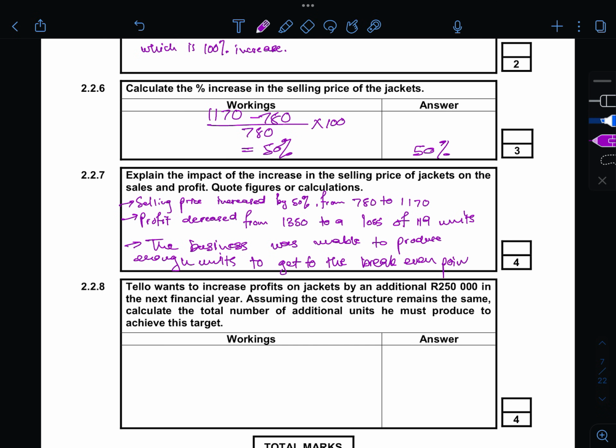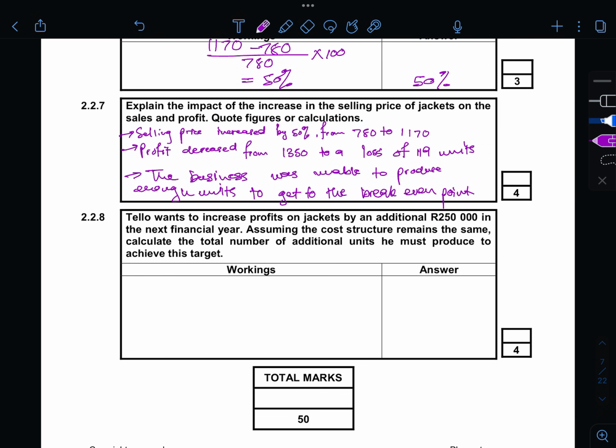What's really important in these kinds of answers is quoting figures and stating the obvious, actually just the difference between the numbers. If you want to do calculations, ensure that you are fast as lightning.